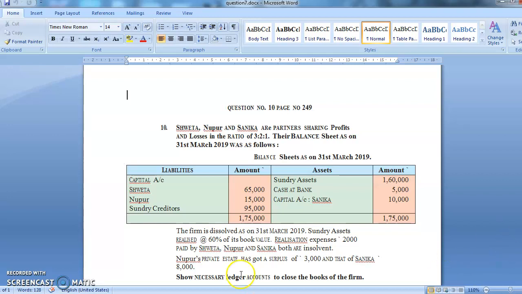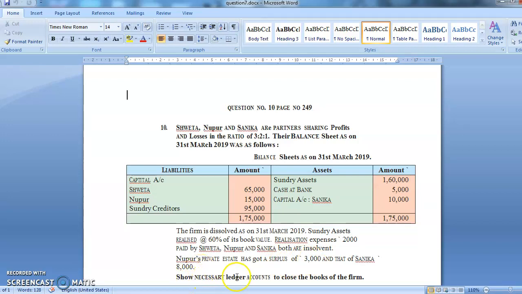See, private estate. You know what a partnership is? In a partnership firm, the liability is unlimited. Unlimited means if the business suffers losses, you have to sell your own property and bring the money to the business. So here the same thing has happened. Nupur and Sanika have both become insolvent, and when we are selling off their properties, Nupur is able to bring 3,000 and Sanika is able to bring 8,000.